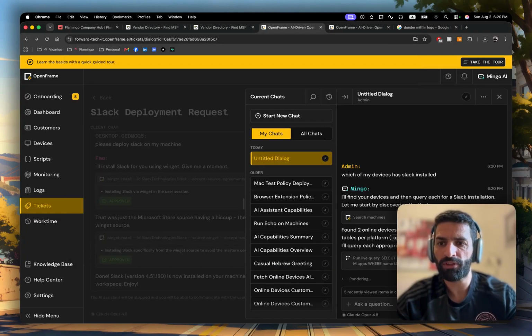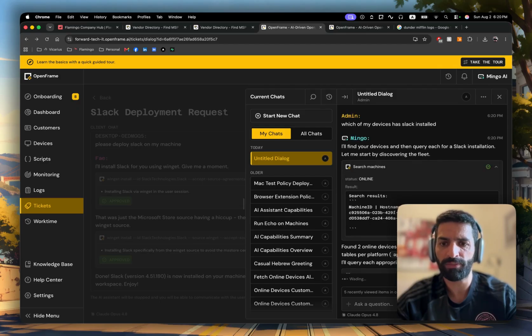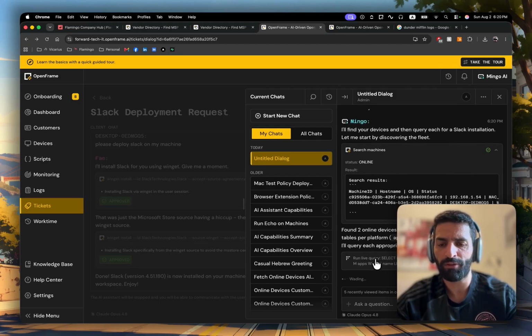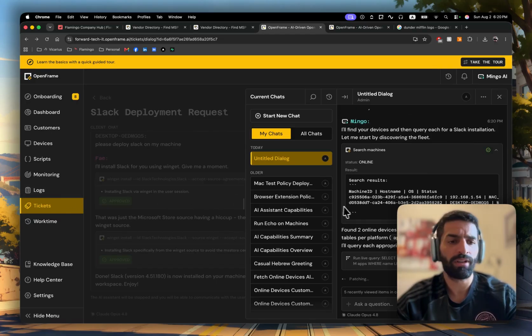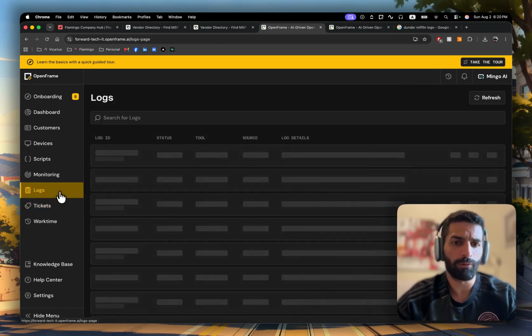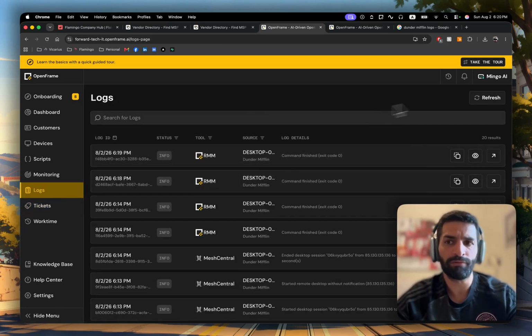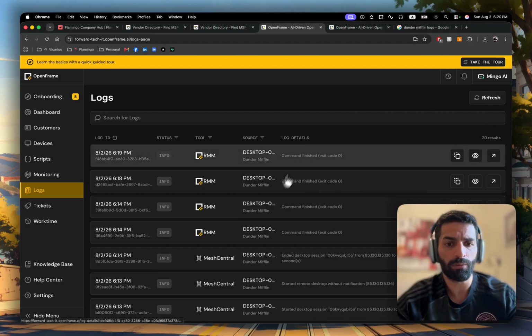So you see here that it's searching for machines. So it queried all the machines. I have 2 machines, and now it's running MDM. It's running osquery on all of my machines to check which one has Slack. If we browse to logs, by the way, feel comfortable to close Mingo. It will still run in the background.